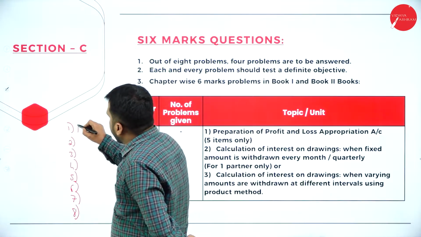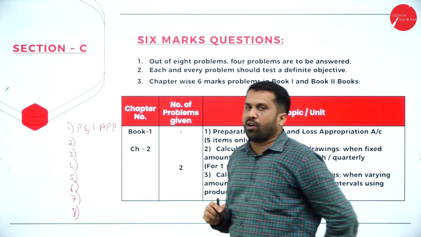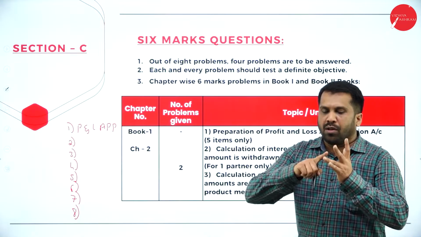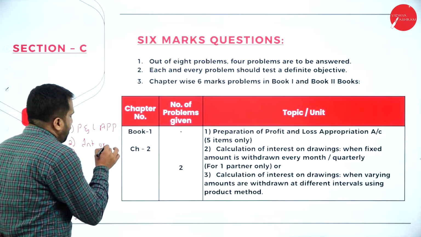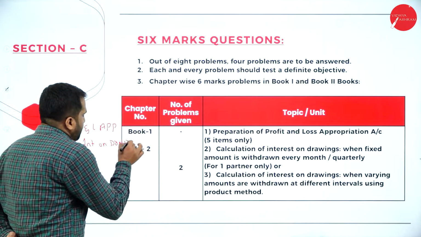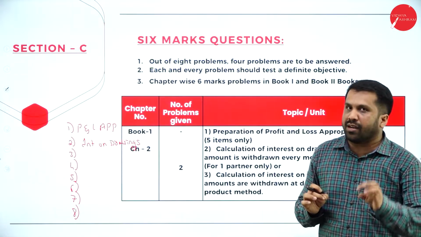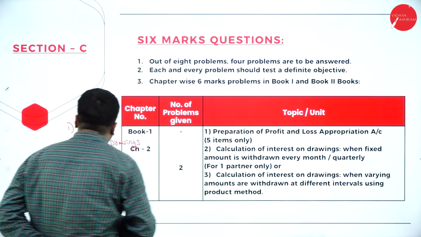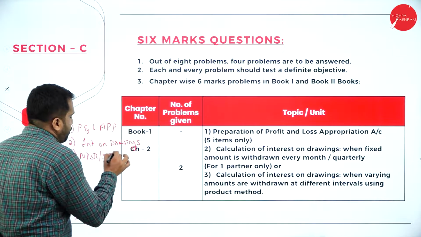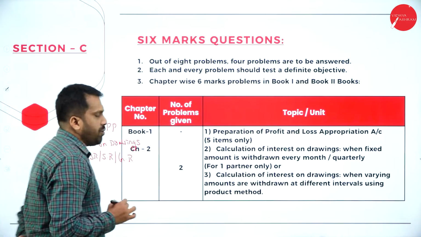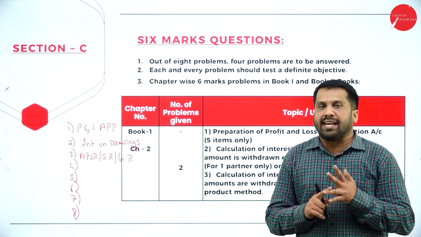First one, P&L appropriation. First one will be what? Profit and loss appropriation. What is the second one? Second one will be interest on drawings. Second question will be what? Interest on drawings. What is the third one? The third one will be called your new profit sharing ratio, sacrifice ratio, or gain ratio. So the next question will be what? New profit sharing ratio, gain ratio, or sacrifice ratio.